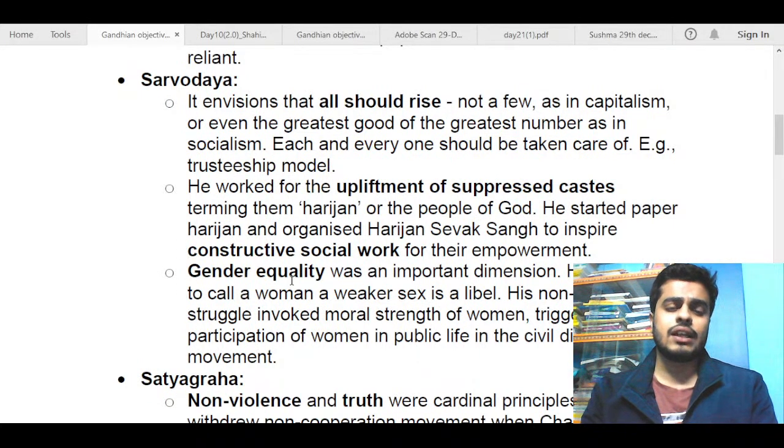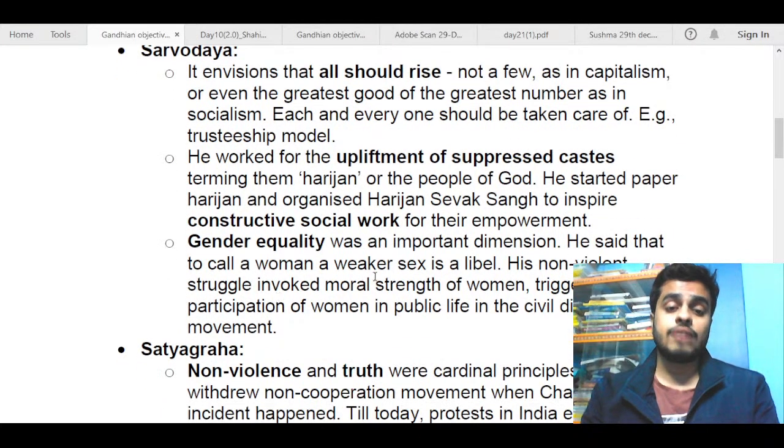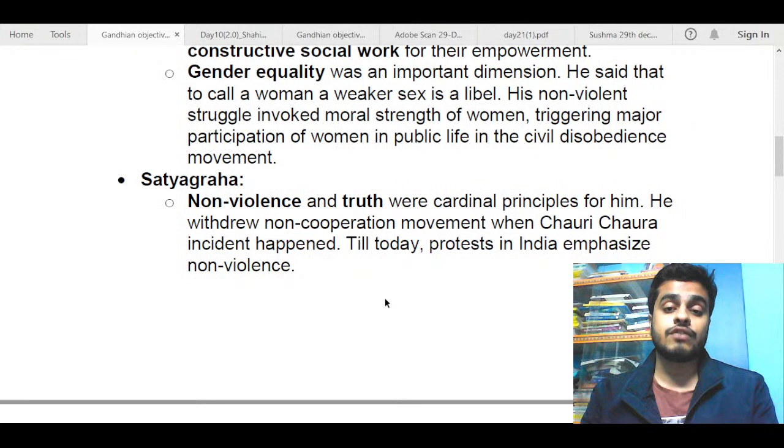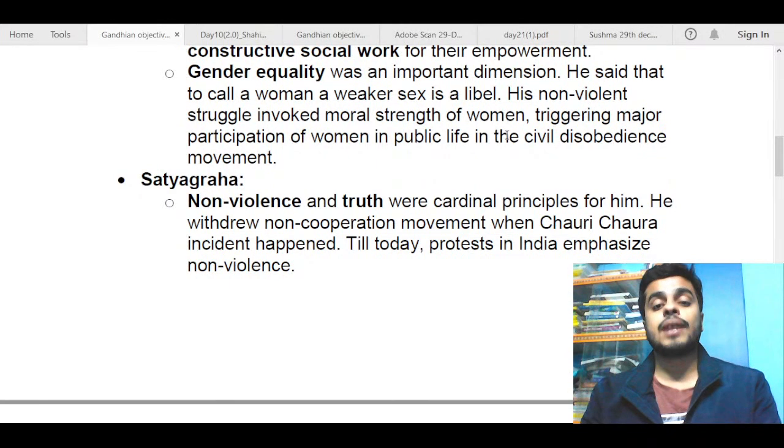Next, we move on to gender equality. Gandhiji was also in favor of gender equality. He said that to call a woman the weaker sex is a libel. His non-violent struggle invoked the moral strength of women, triggering major participation of women in public life in the civil disobedience movement. Now, the civil disobedience movement (CDM) saw a lot of participation of women. Even Gandhiji's ashram had a lot of women.